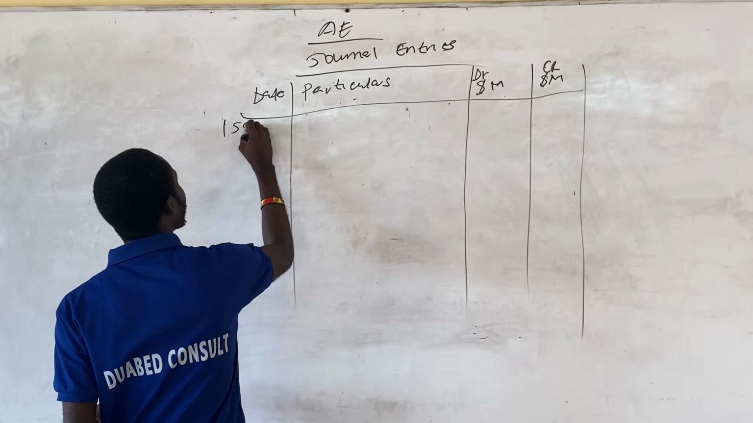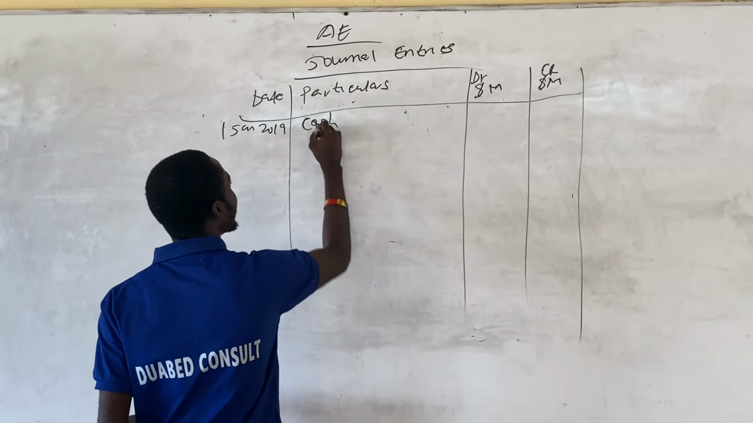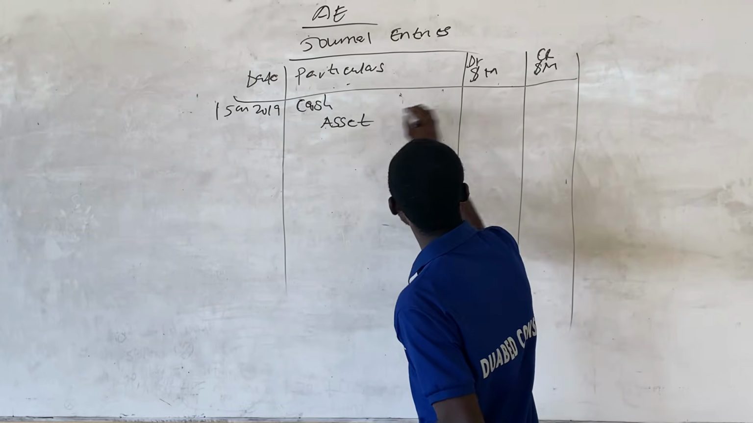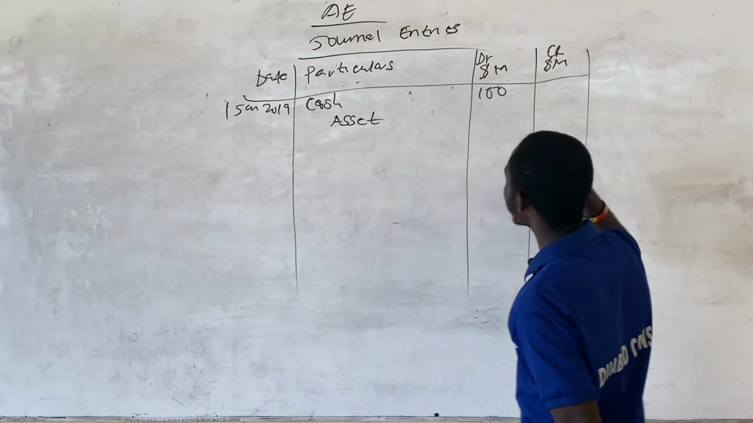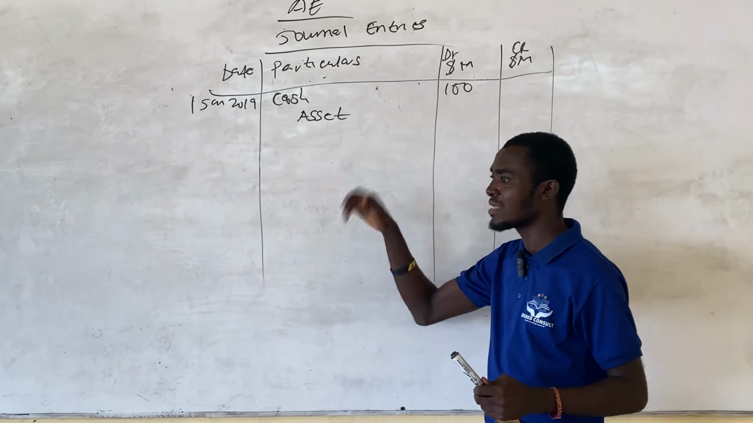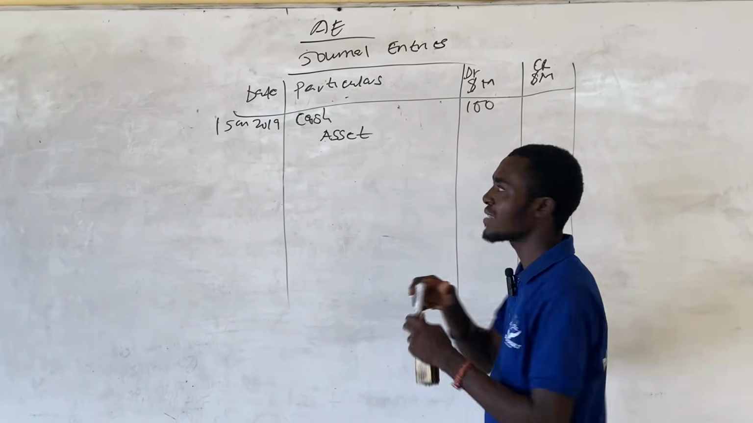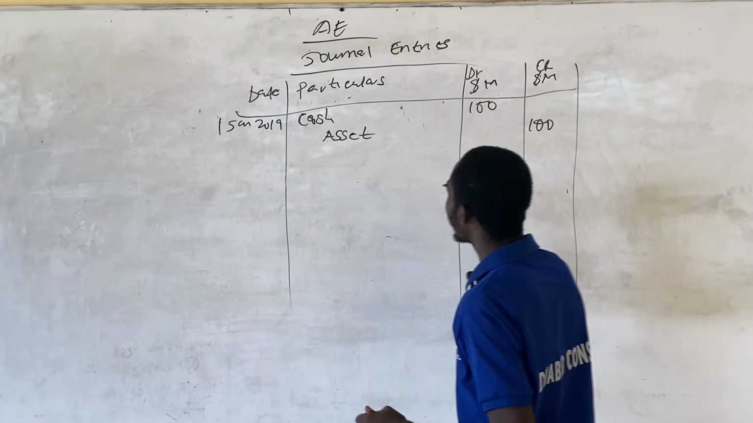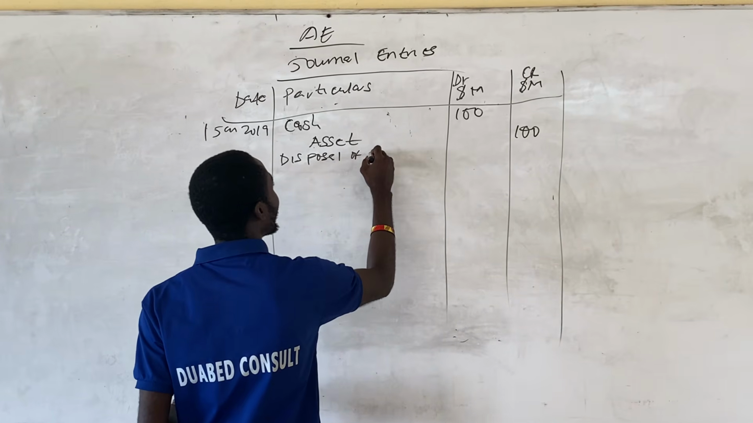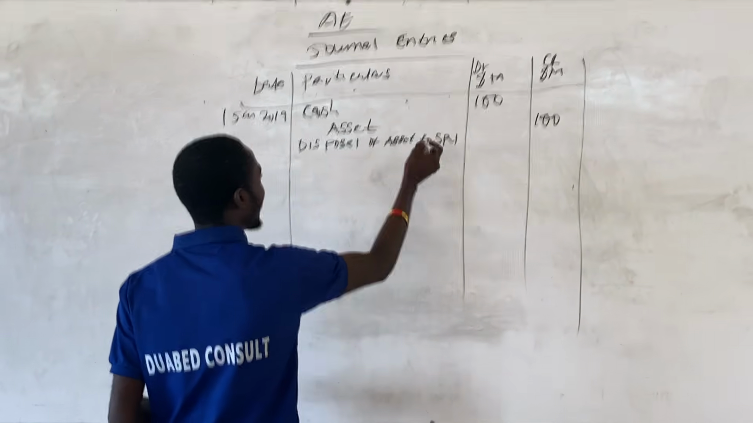So 1st January 2019, we have cash and then asset. They received an amount of 100 million from the disposal of assets. Whenever you receive money, your cash balance is increasing, so we are debiting cash. And since we are disposing of assets, this will reduce our asset balance, so you credit the asset account. And then the narration will be disposal of asset to SPV, that's a special purpose vehicle.